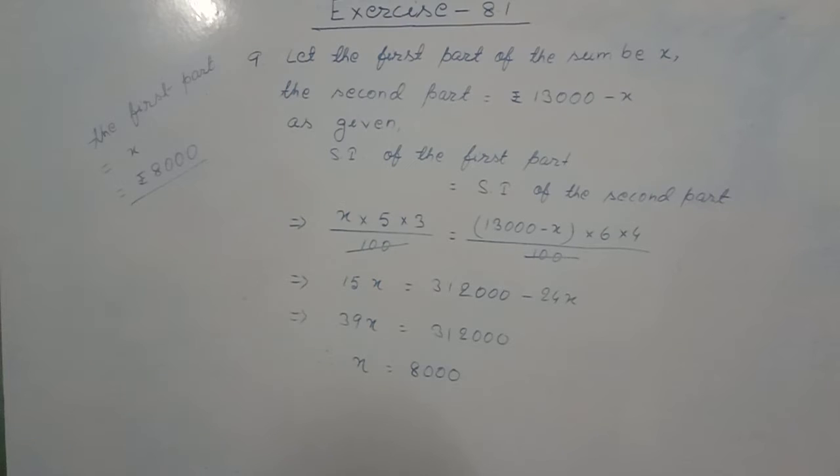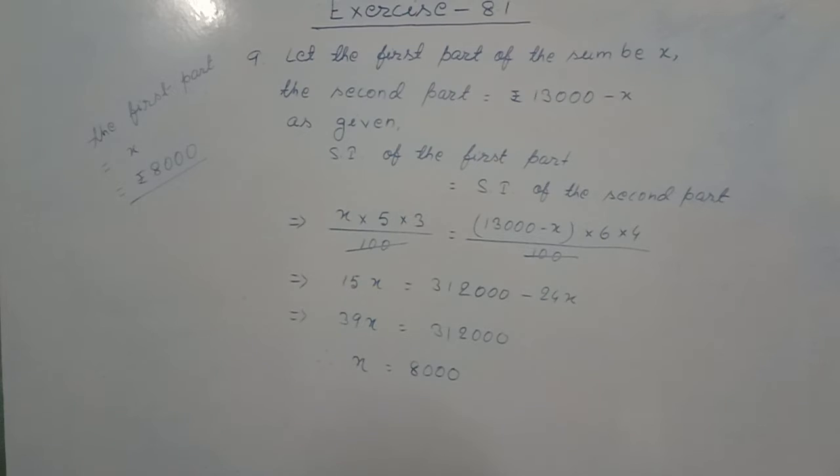In question number 9, a sum of rupees 13,000 is lent in two parts such that the simple interest on the first part for 3 years at 5% per annum is equal to that on the second part for 4 years at 6% per annum. Find the first part. Here the total sum is given, but the first part and second part of the sum are not given, while the money is lent in these two parts.